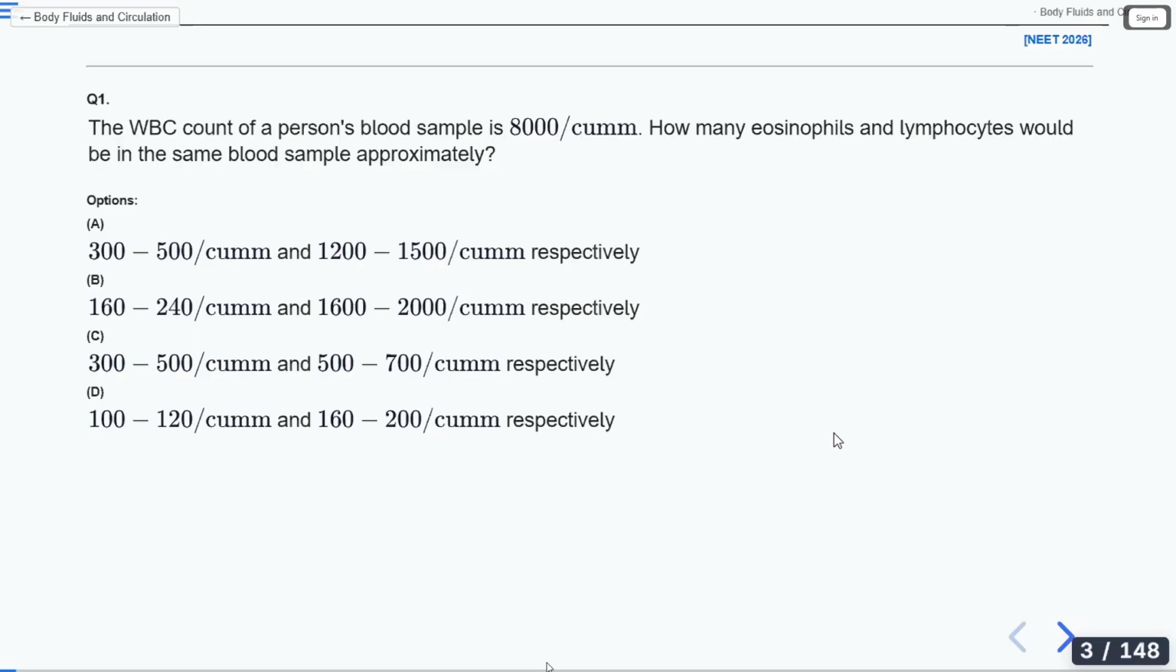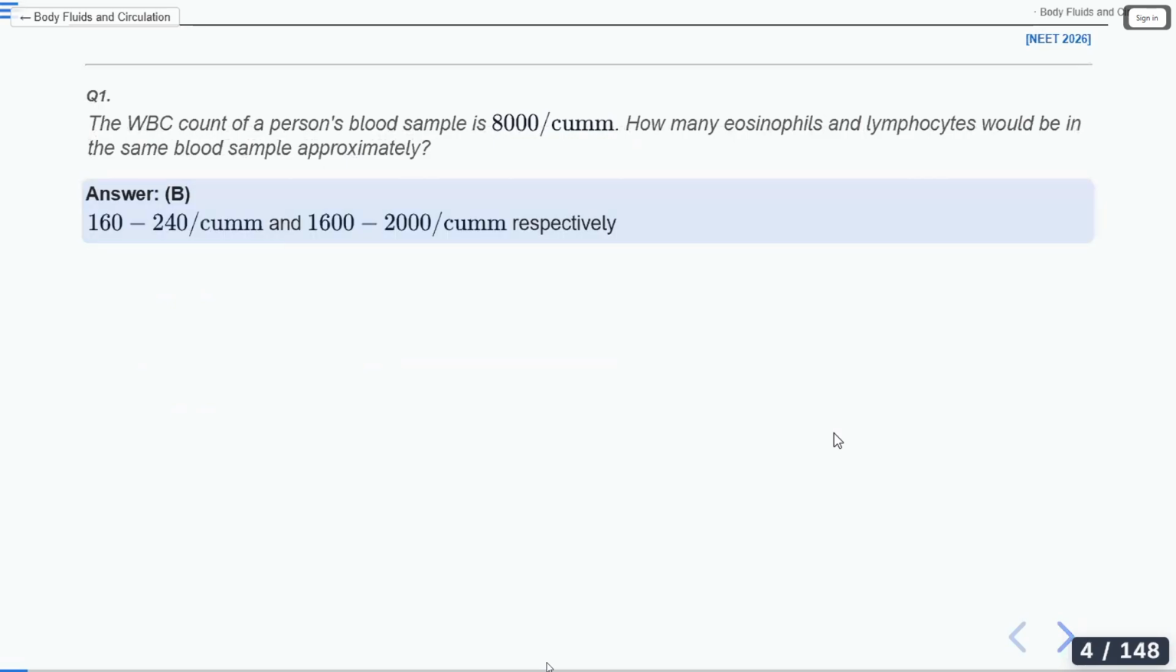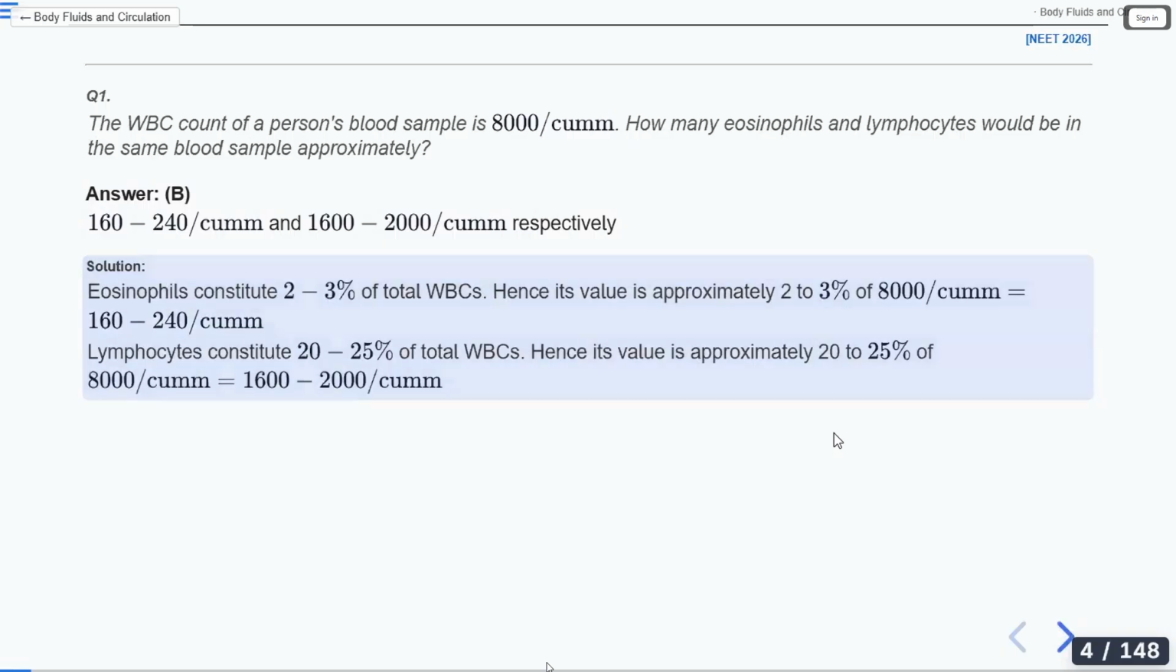Okay, let's see the answer now. You have given option B, right? Let's check the answer. So the answer is option B. So 160 to 240 cubic millimeter and 1,600 to 2,000 cubic millimeter respectively. It is eosinophils 2% and lymphocytes 20%. Very good, Benasir.